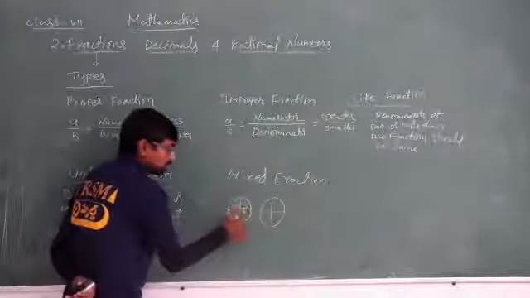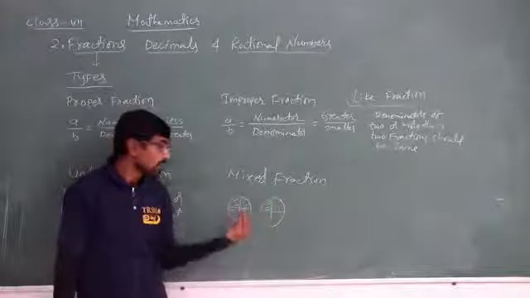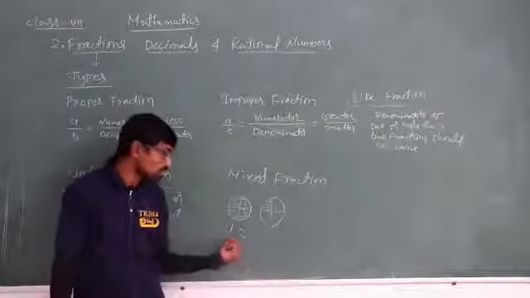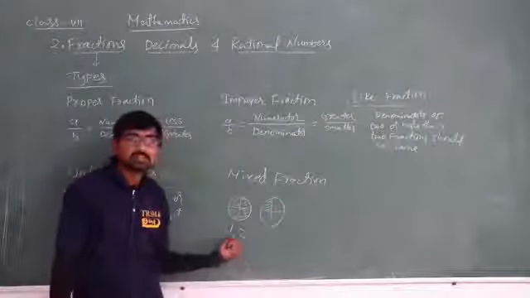Here 1 circle has been shaded, and here only 1 by 4th part has been shaded. So totally we are mixing 2 to 3 whole parts and converting that into fractions. Such types of fractions are called mixed fractions. We are mixing those fractions.